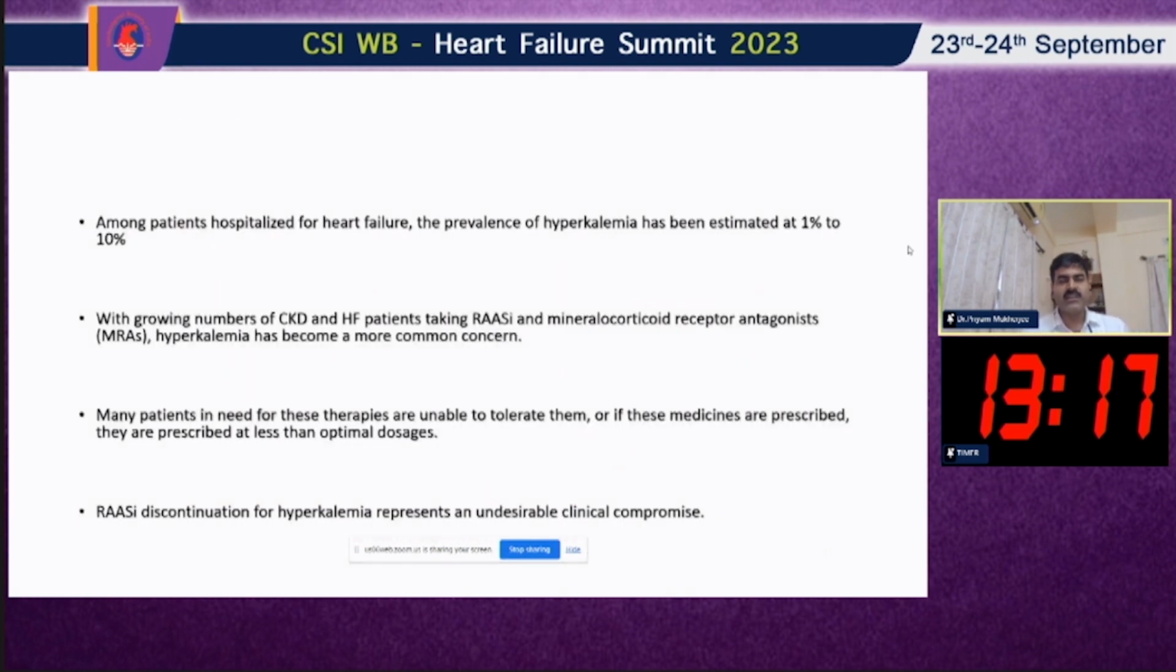So, what is the real scenario? Among patients hospitalized for heart failure, the prevalence of hyperkalemia is often observed to be 1 to 10%. So, it is quite a good number. With a growing number of CKD and heart failure patients taking RAS inhibitors and mineralocorticoid receptor antagonists, that is MRA, hyperkalemia has become a more common concern. Many patients in need of these therapies are unable to tolerate them, or if these medicines are prescribed, they are prescribed at less than the optimum dose, and RAS inhibitor discontinuation for hyperkalemia represents an undesirable clinical compromise.